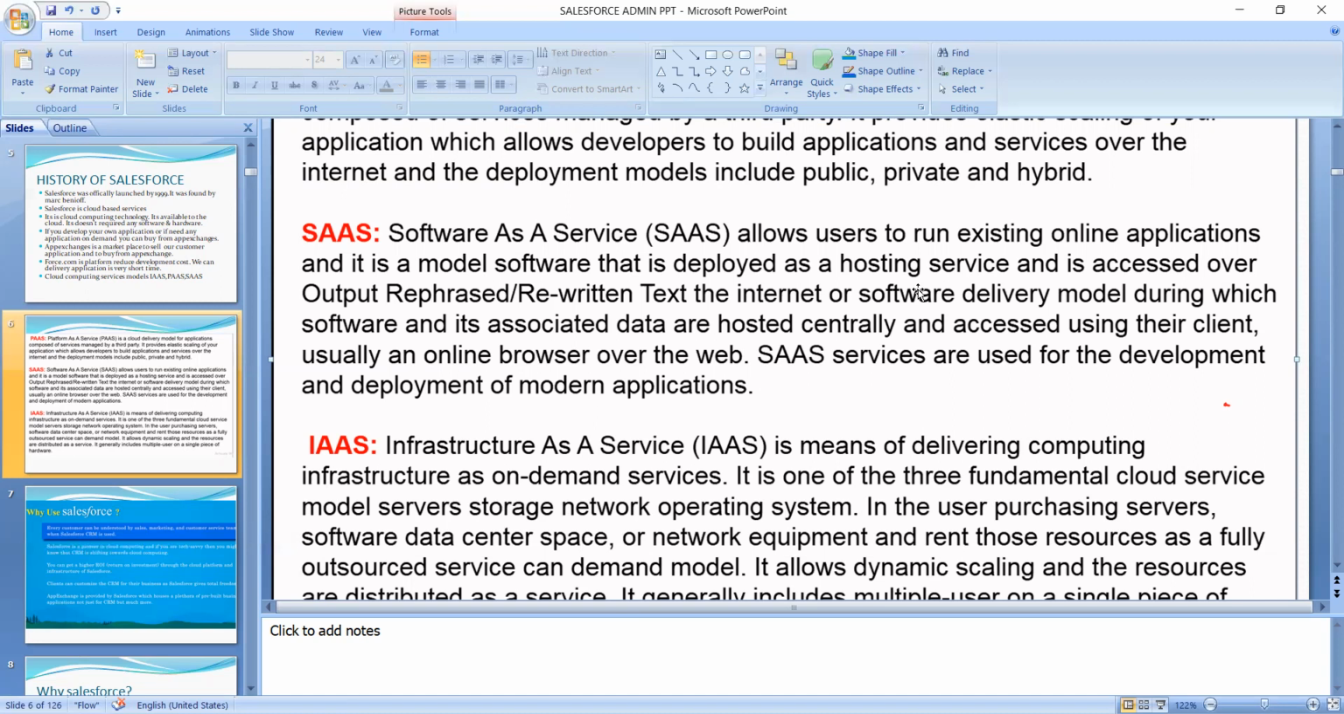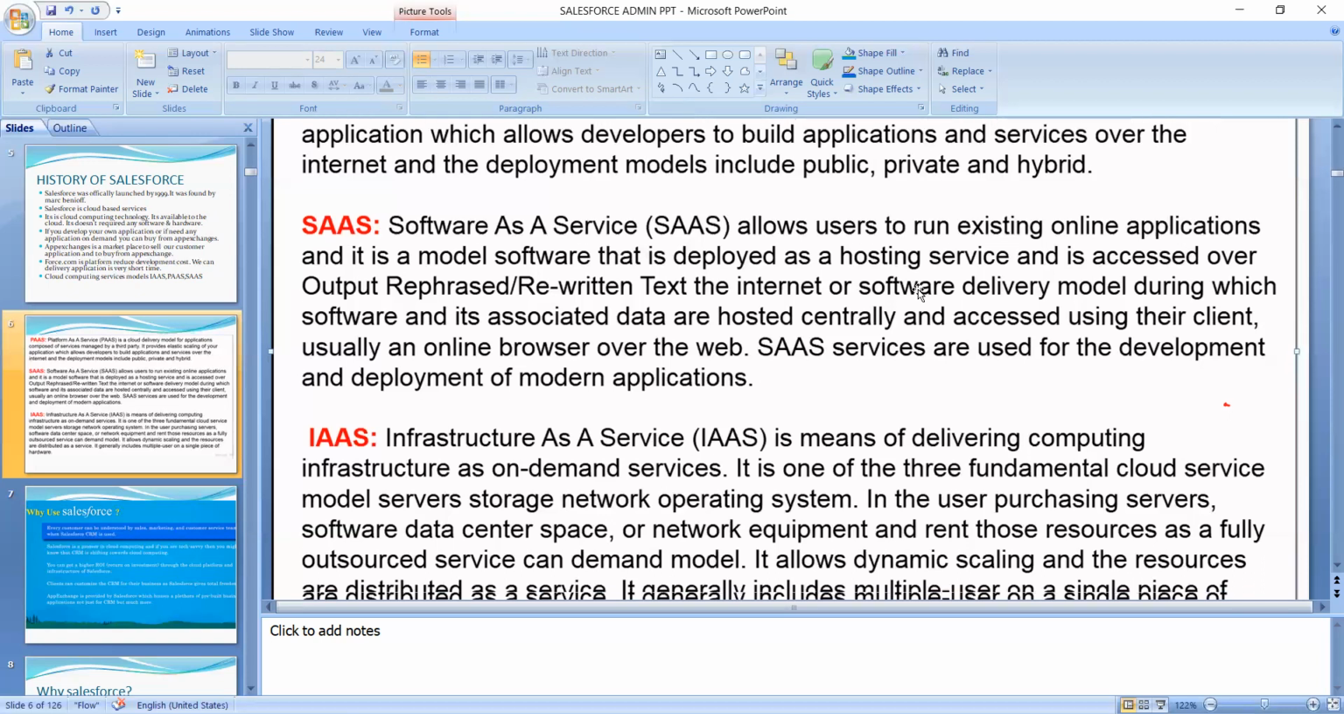We have given that app to the client, and the client data we are storing in the databases here. And it is usually accessed in an online browser over the web. SaaS services are used for the development and deployment of modern applications. Here we are developing the applications, and deployment of modern applications is possible here. And one more, IaaS.